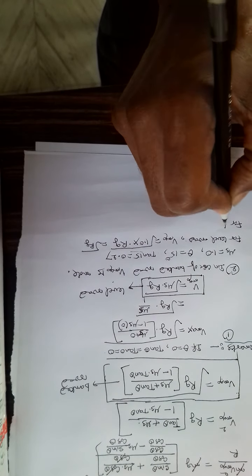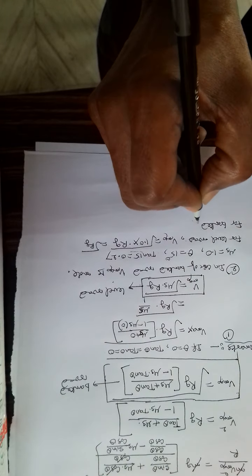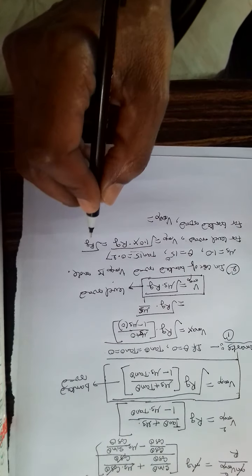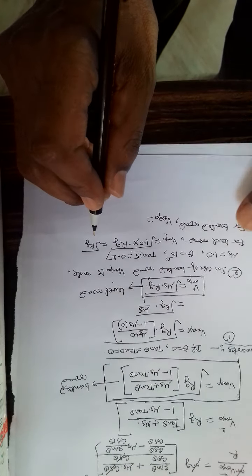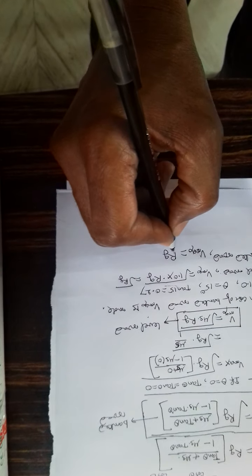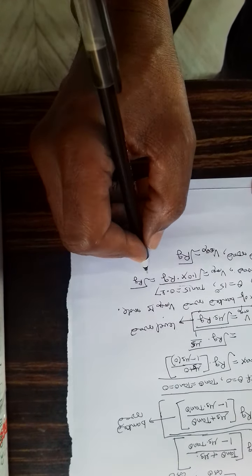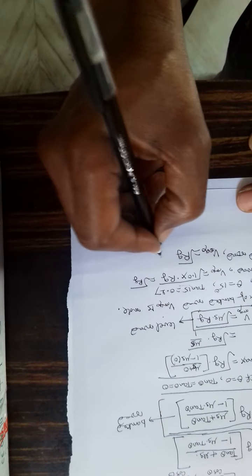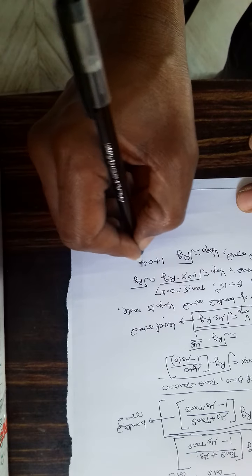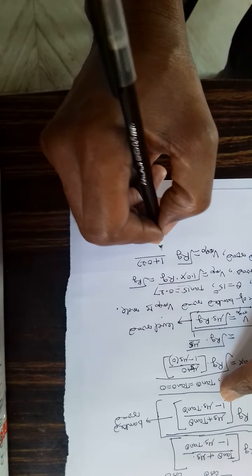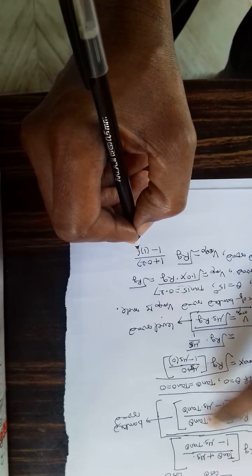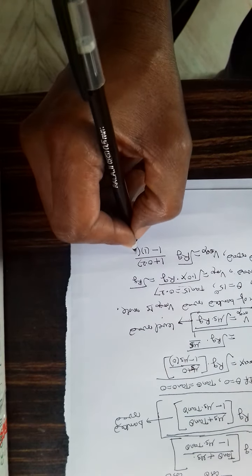So for banked road, V maximum is equal to RG under root, and here mu s means 1 plus 0.27 by 1 minus 1 into 0.27.